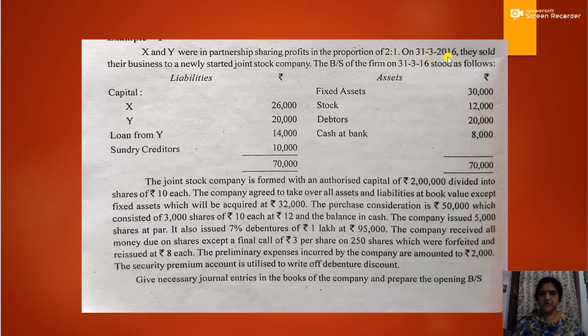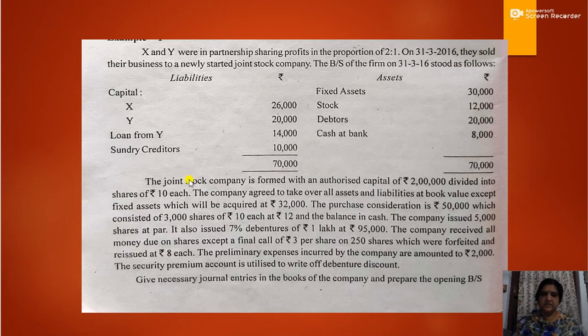On 31st March 2016, they sold their business to a newly started joint stock company. The balance sheet of the firm on 31/3/2016 stood as follows. Okay, so liability side and asset side. That is the balance sheet of the vendor firm, that is a partnership firm. Now the assets consist of fixed assets 30,000, stock 12,000, debtors 20,000, cash at bank 8,000. Then capital accounts, X's capital account 26,000, Y's capital account 20,000, then loan from Y 14,000, sundry creditors 10,000. So the total comes to 70,000.